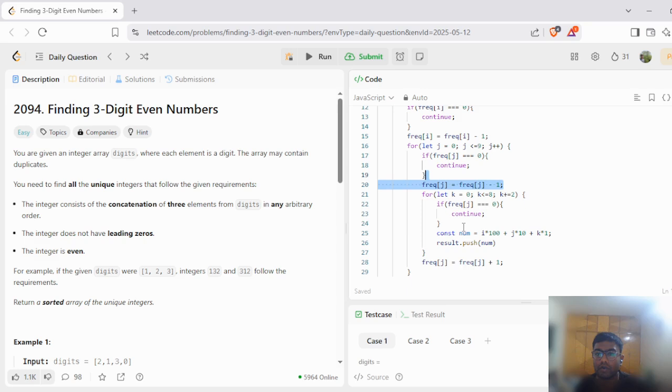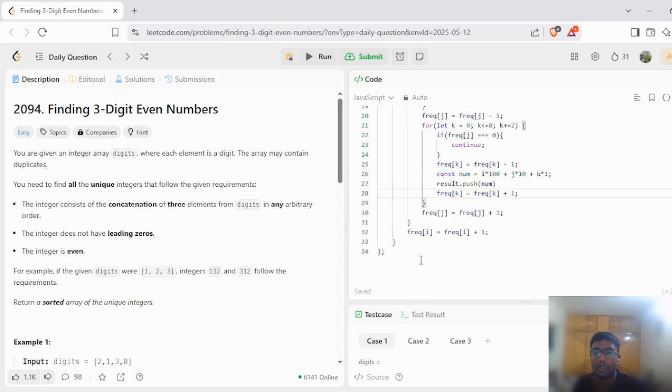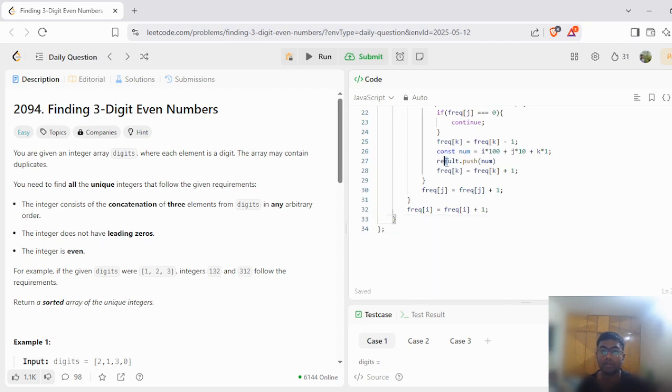And we do the same operations here for the k as well. Once we have completed the push on this k item, then we also increase the value here. And at the final, we simply return the results.